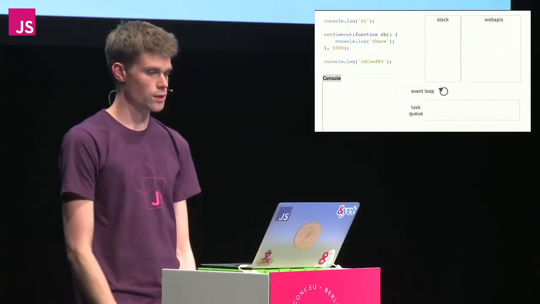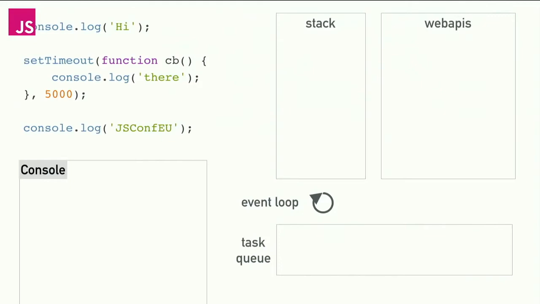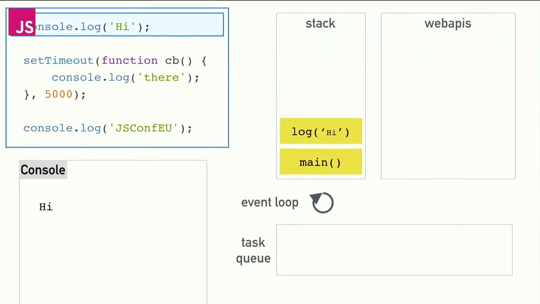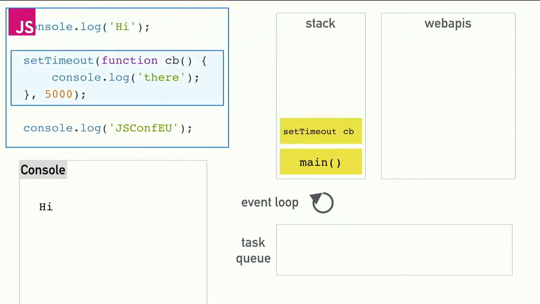OK. So now that we have this picture, let's see how this code runs in this more full picture of what a browser looks like. So same as before. Run the code, console.log hi to the console. Simple. Now we can see what happens when we call set timeout. When we call set timeout, we pass this callback function and a delay to the set timeout call. Now, set timeout is an API provided to us by the browser. Remember, I said it doesn't live in the V8 source.